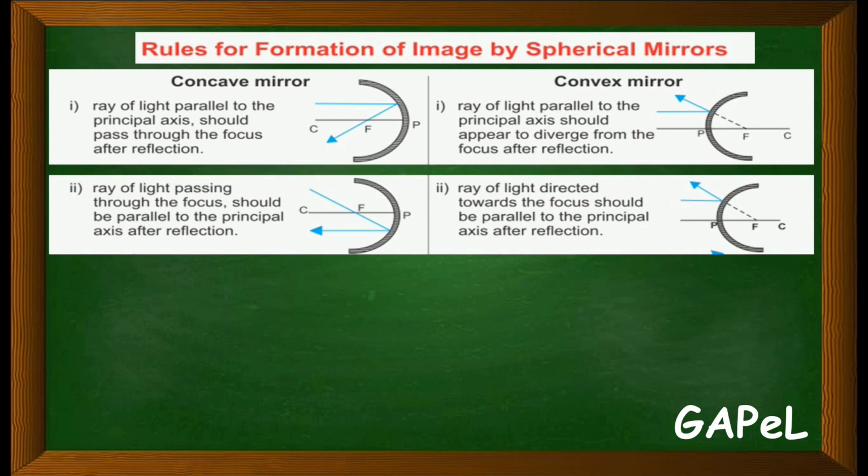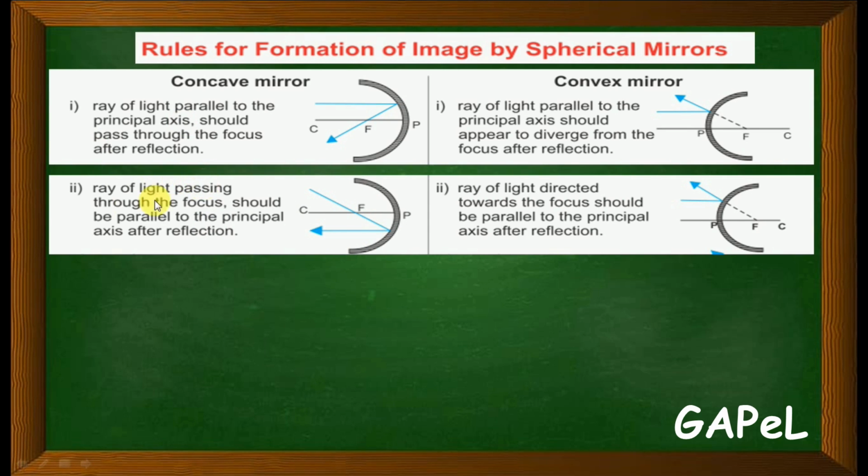The next point is that a ray of light passing through the focus should be parallel to the principal axis after reflection. The incident ray is passing through the focus, and from this point it is reflecting back. The reflected ray becomes parallel to the principal axis in the concave mirror.